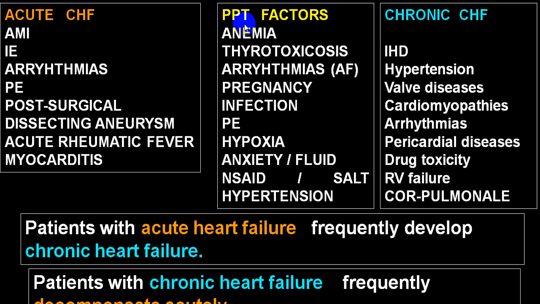So we call precipitating failure means compensated will become decompensated because of anemia, thyrotoxicosis, arrhythmias, tachyarrhythmias, particularly atrial flutter fibrillation, pregnancy, respiratory infection, acute exacerbation of COPD, bronchial asthma, status asthmaticus, pulmonary embolism, severe hypoxia, anxiety, fluid overload, NSAID, excessive salt intake, sudden shoot up of blood pressure, etc. So remember, these are the acute causes, these are the precipitating causes for acute, these are the precipitating causes for chronic. Very simple way to go through.